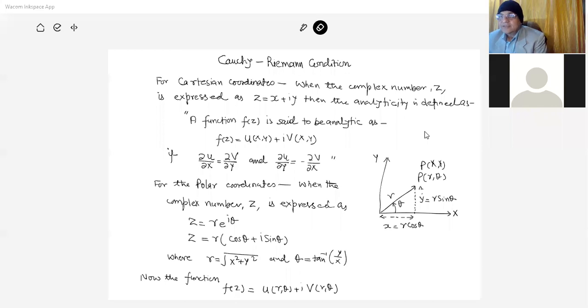Today again I would like to discuss the Cauchy-Riemann condition, which is very important for complex numbers in order to determine the analytic function.